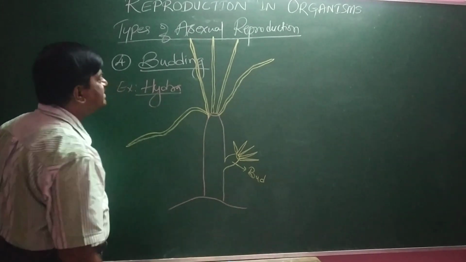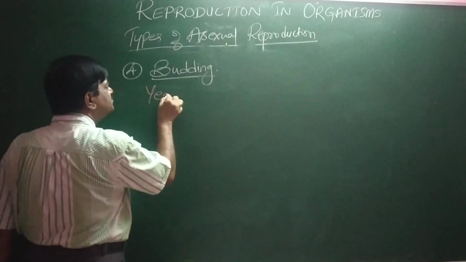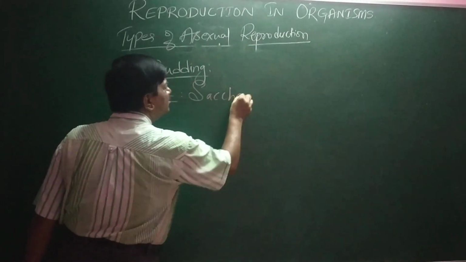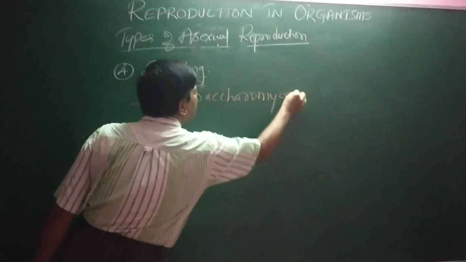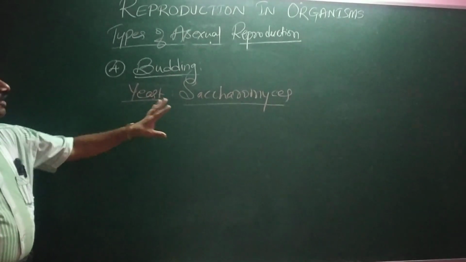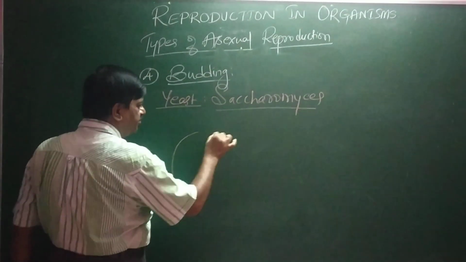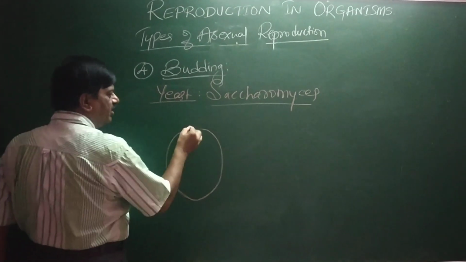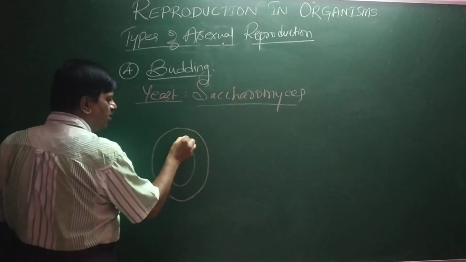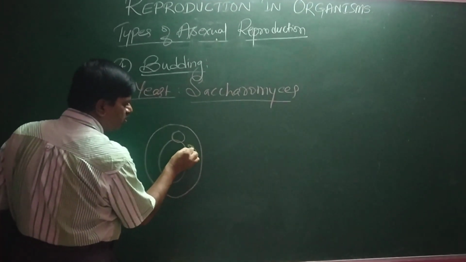We'll go for the next example, yeast, called Saccharomyces. There are different species, and one of them is cerevisiae. Saccharomyces, called yeast, is one of the fungi. It is a unicellular organism with a cell wall, a well-developed nucleus, vacuole, and all the cytoplasmic organelles, like mitochondria and Golgi body.